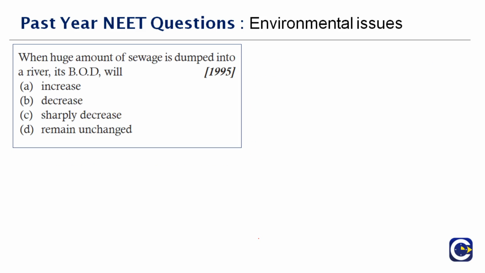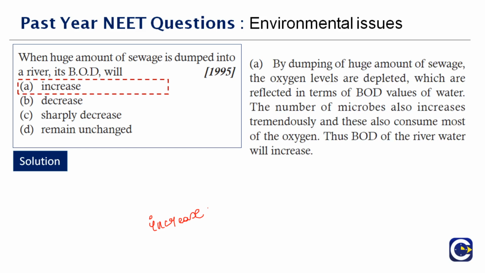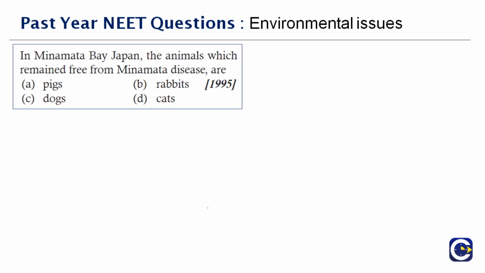Next question here. When huge amount of sewage is dumped into the river, the BOD will, very easy question. With more amount of sewage added into the water, what will happen? The demand for oxygen will only increase. Therefore, the right answer to this question is option A. The number of microbes also increases tremendously, and these also consume most of the oxygen. Therefore, the BOD of the water will increase if the sewage added in the water also increases. Okay, next question here.